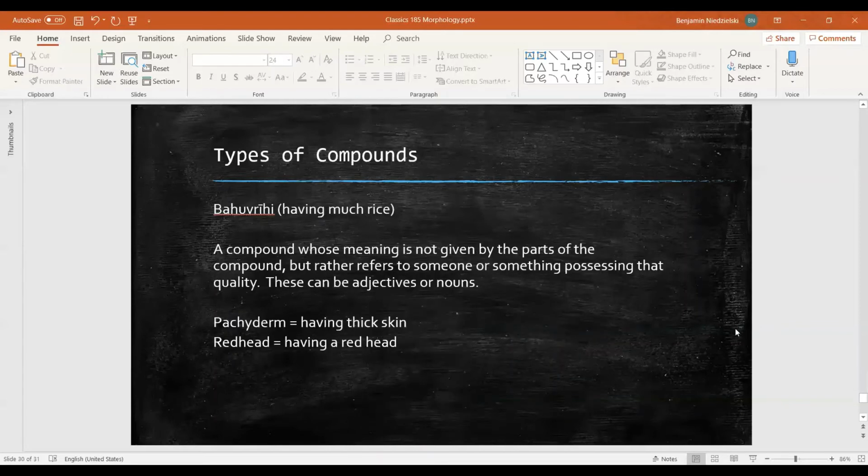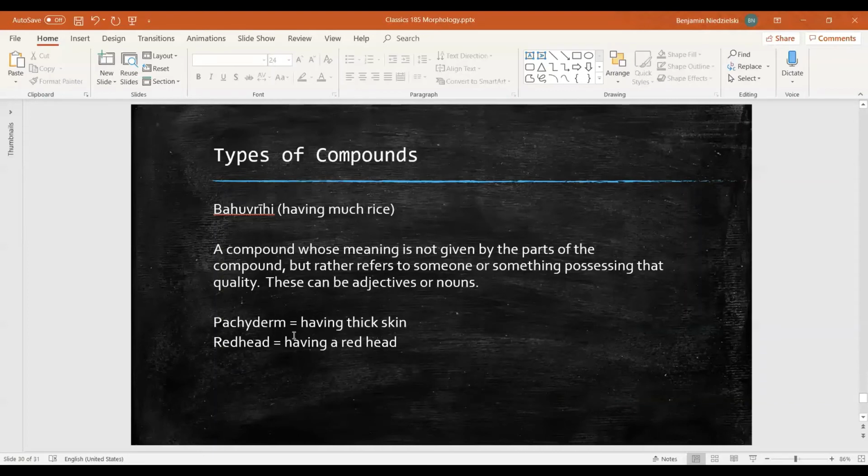Finally, we'll look at bahuvrihis. A bahuvrihi is an interesting type of compound because its meaning is not given by the parts of the compound themselves. A bahuvrihi refers to someone or something that possesses, that has, the qualities described in the compound. Bahuvrihis can be adjectives or nouns.